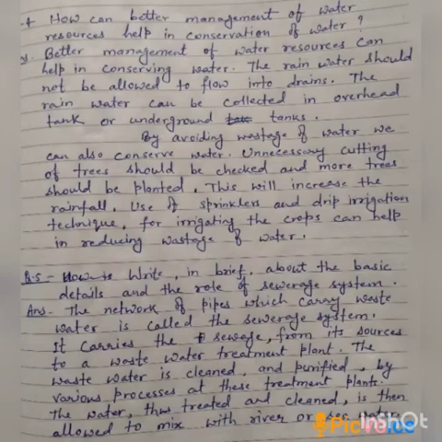Now question number 4. How can better management of water resources help in conservation of water? Better management of water resources can help in conserving water. The rainwater should not be allowed to flow into drains. Rainwater can be collected in overhead tanks or underground tanks. By avoiding wastage of water, we can also conserve water. Unnecessary cutting of trees should be checked and more trees should be planted. This will increase the rainfall. Use of sprinklers and drip irrigation technique for irrigating the crops can help in reducing wastage of water also.